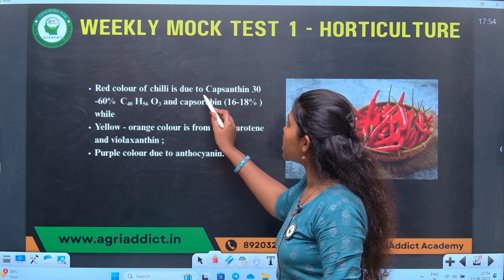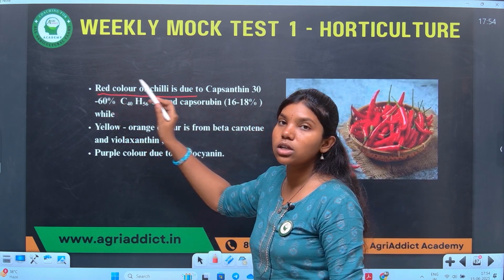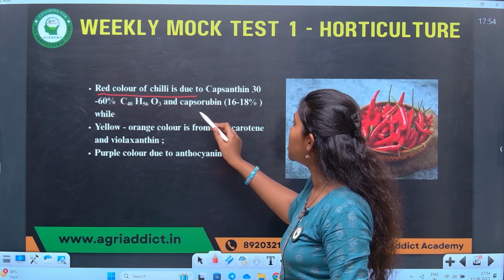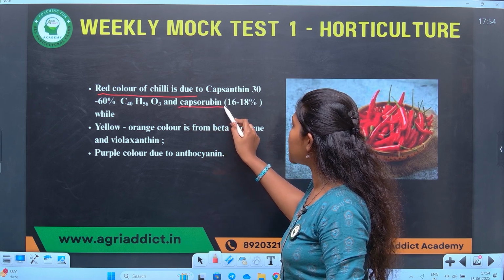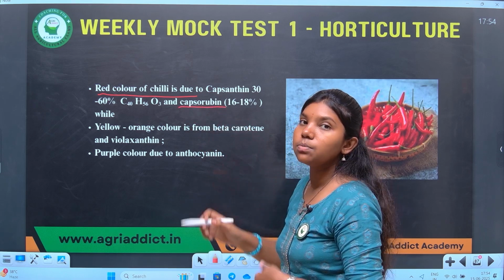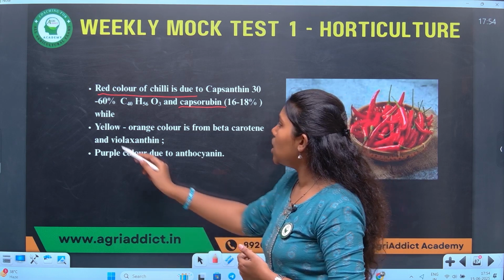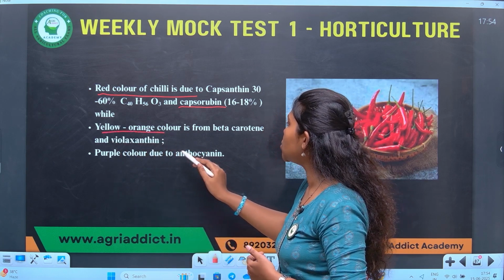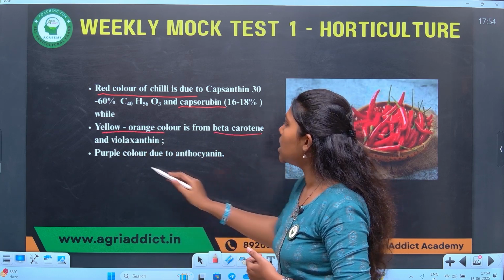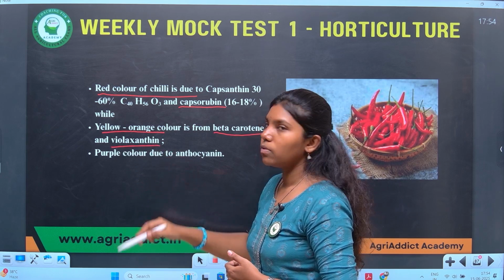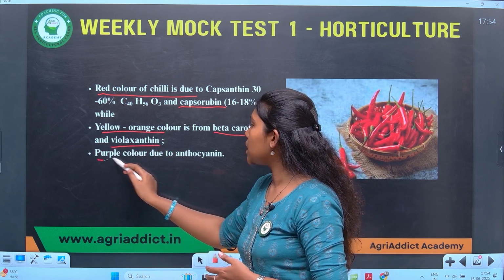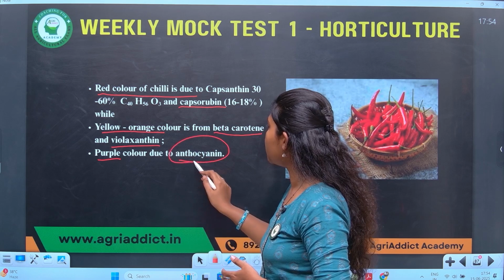Capsaicin is responsible for the red color of the chili, but it is not the only pigment that is responsible for color. Capsaicin also plays an important role in imparting color to the chili. Yellow-orange color of chili is due to the presence of beta-carotene and xanthine. Meanwhile, purple color is due to presence of anthocyanin.